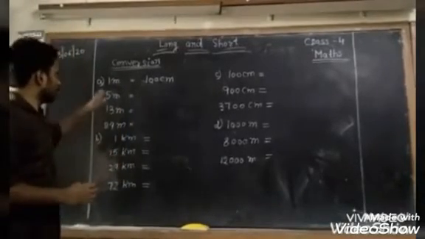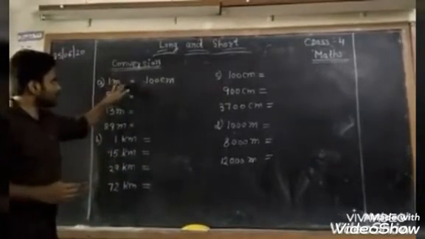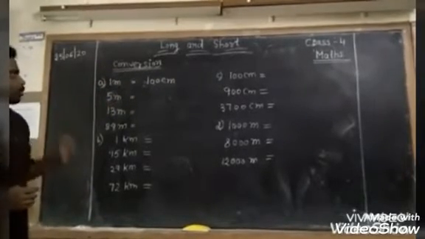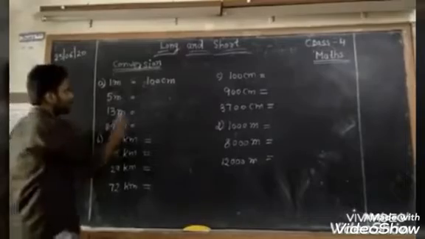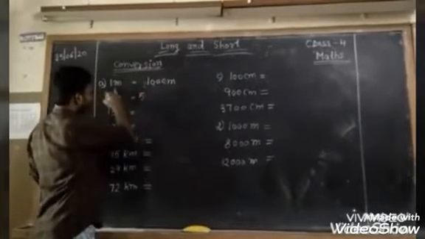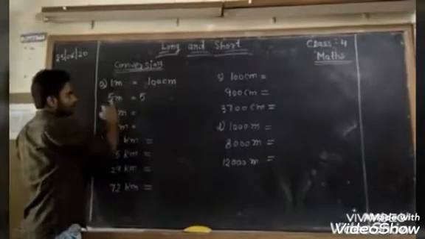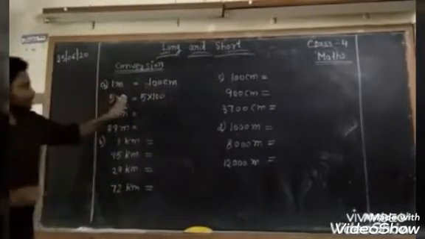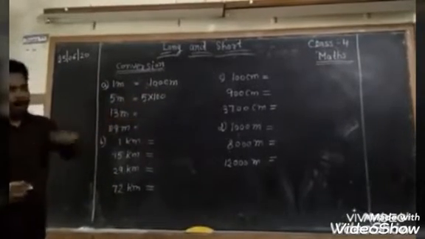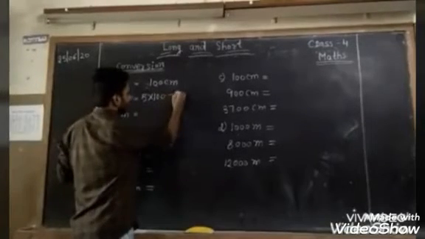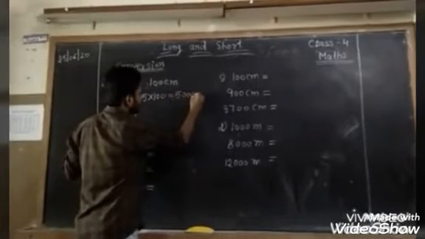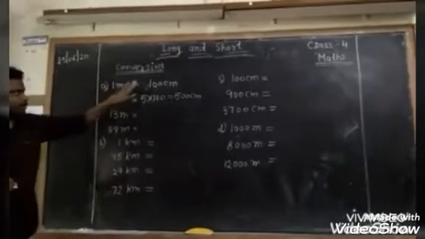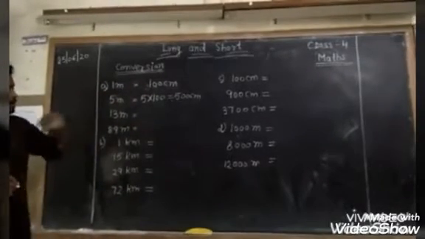5 meter equal to how many centimeter? Each 1 meter equal to 100 centimeter. So we have to multiply meter into 100. So 5 meter equal to 5 into 100. Each 1 meter equal to 100 centimeter, right? 5 meter equal to 5 into 100, 500 centimeter.